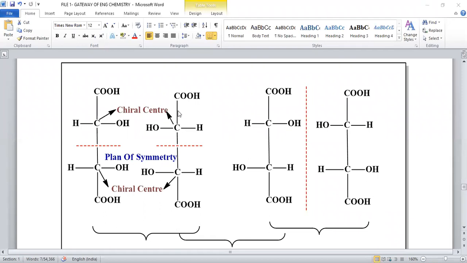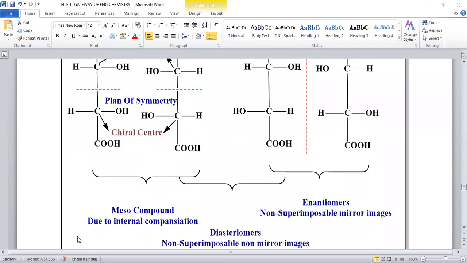Even in the second compound, a plane of symmetry is observed. So these 2 compounds have a plane of symmetry, and that is the reason they are not optically active. These 2 are considered identical molecules.